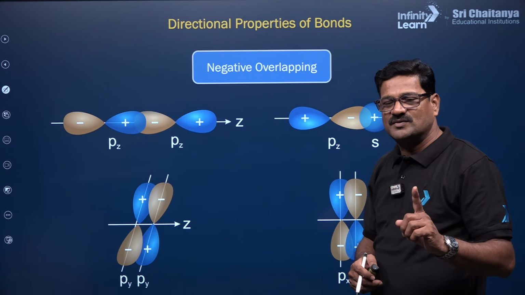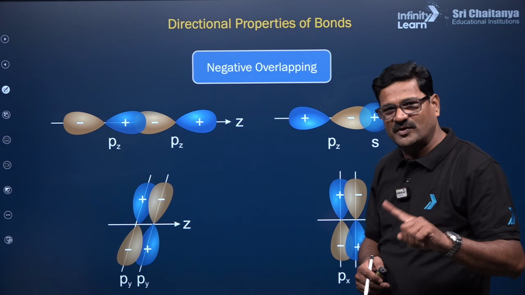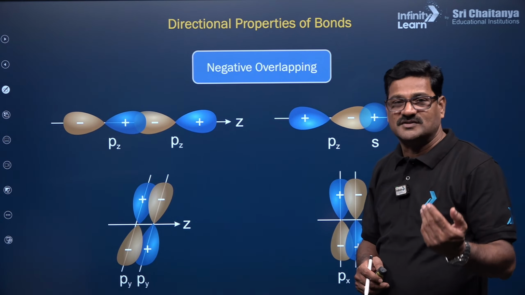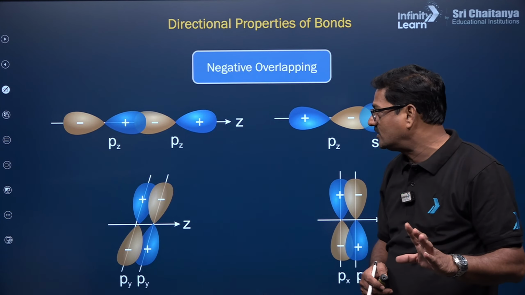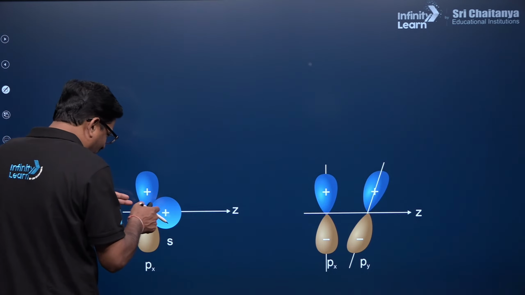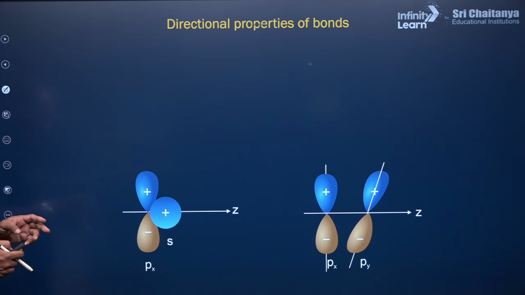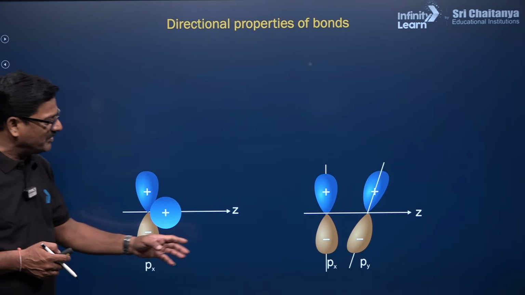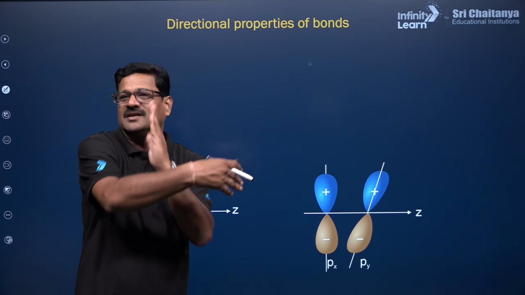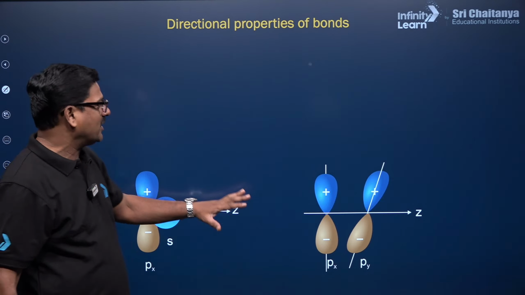Positive with positive is called positive overlapping, negative with positive is called negative overlapping, and negative with negative is again called positive overlapping. Mind it, this is very important. And you can say this orbital cannot be properly fit into this. This is a directional property. This orbital and the py and pz orbitals are completely different in their direction, so they are also not participating.